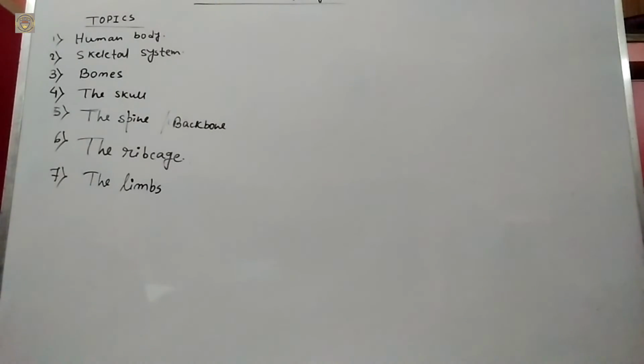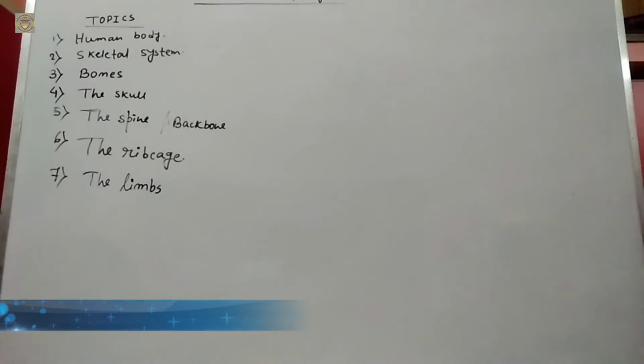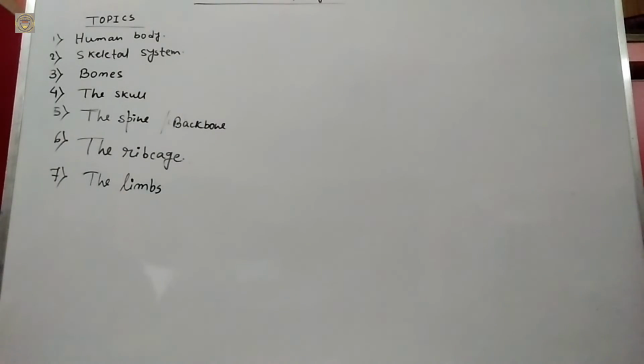The ribs are joined to the backbone at the back. The upper 7 pairs of ribs are called true ribs, attached to the breastbone in front. The next 3 pairs, called false ribs, are attached to the lower true ribs in front. The lowest 2 pairs, called floating ribs, are not attached to anything in front.